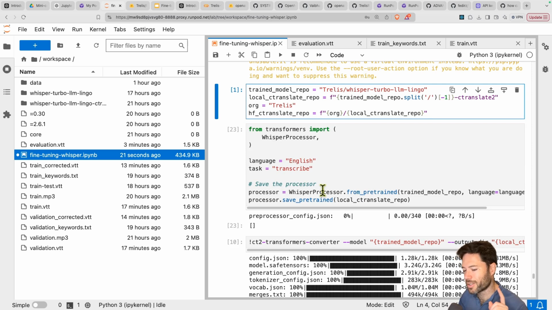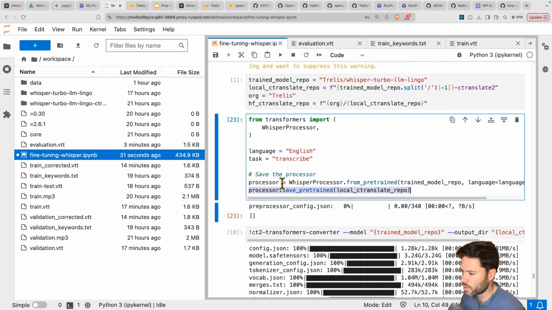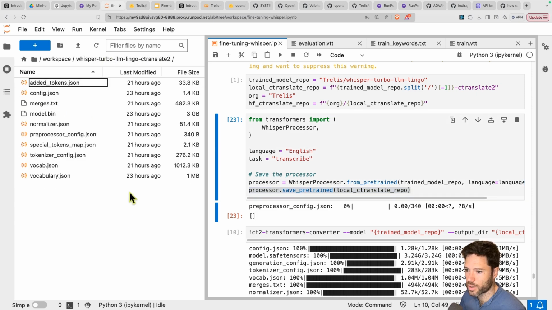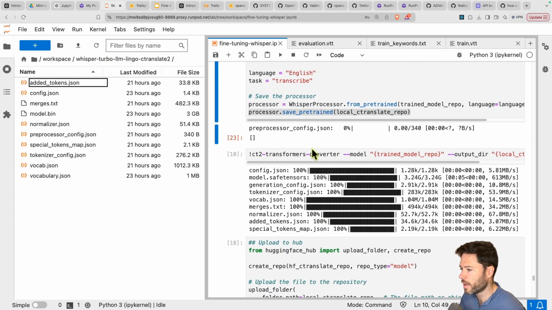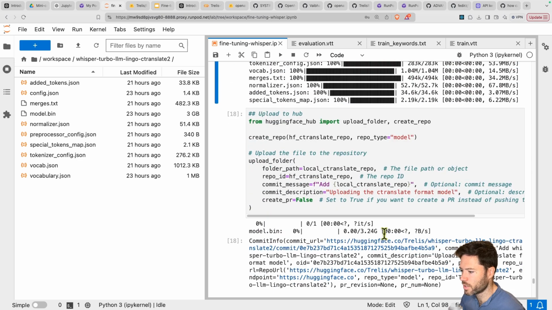Something that's important is to load the processor and make sure to save that, because CTranslate2 needs the processor in conjunction with its weights. So we've saved the processor and it's being saved into this CTranslate2 folder here. And then we can run this conversion script that will convert from Hugging Face into CTranslate2. It's quite simple, and it will generate the output file that we need, which is model.bin, the binary file in CTranslate2 format.